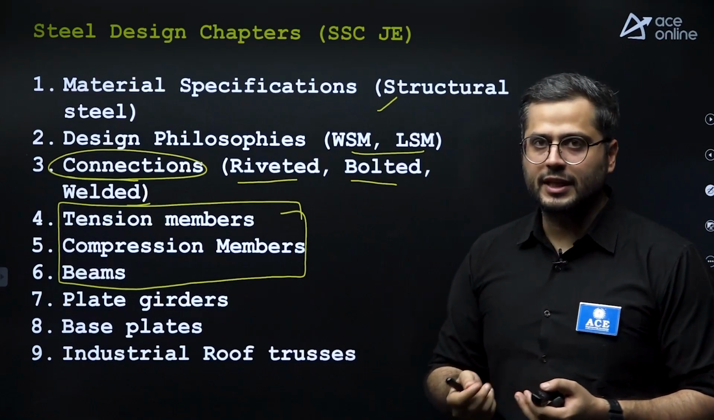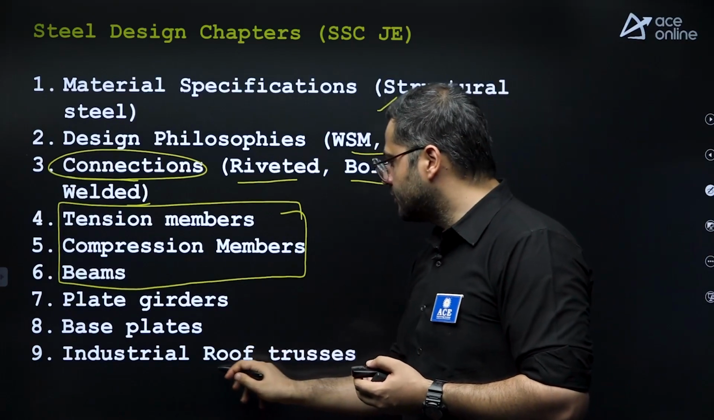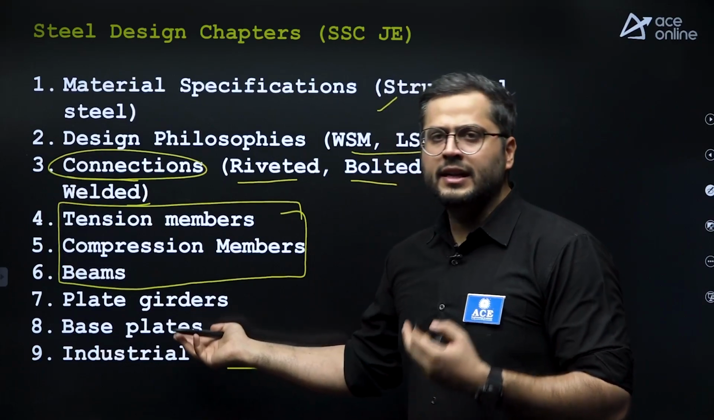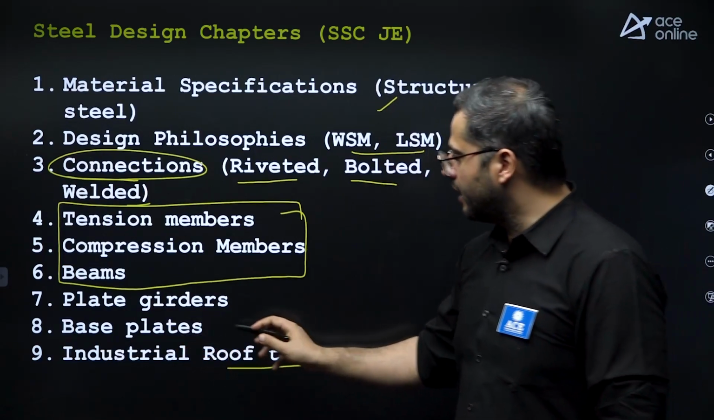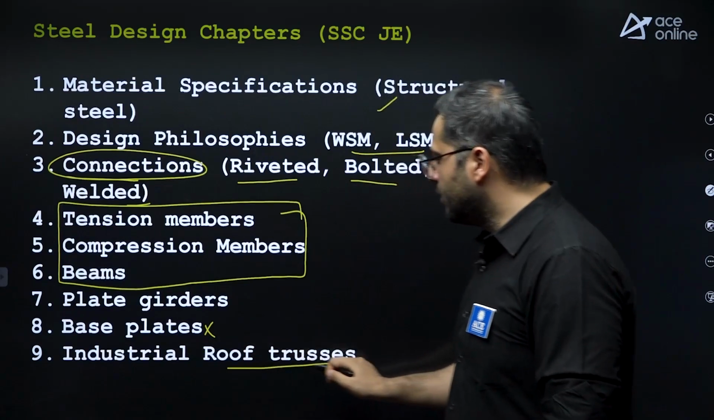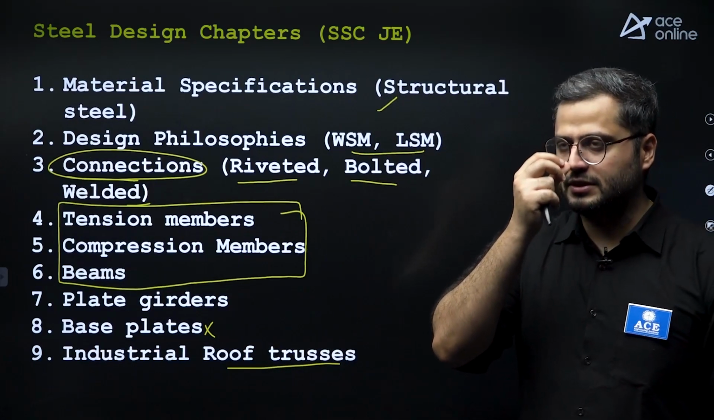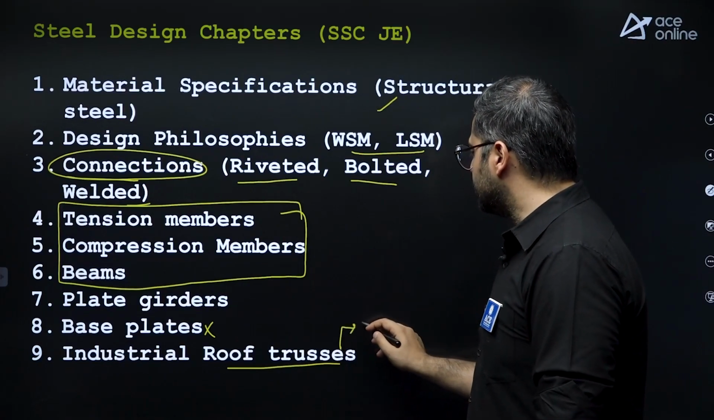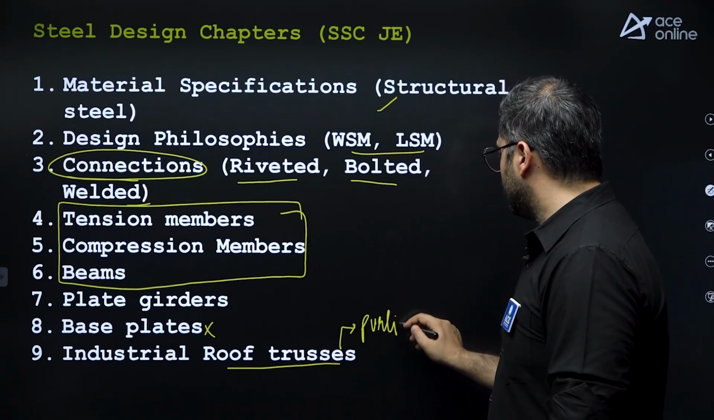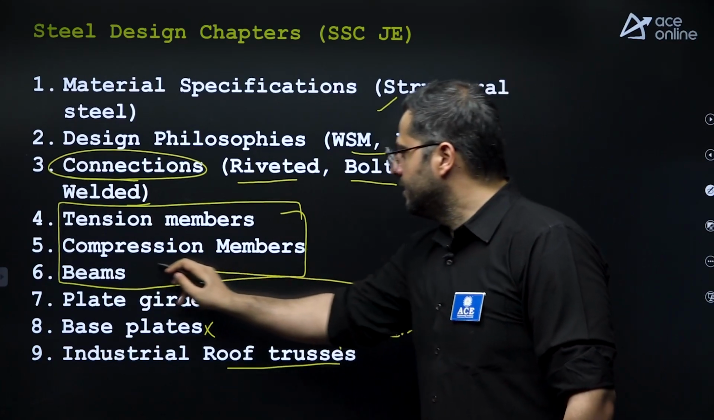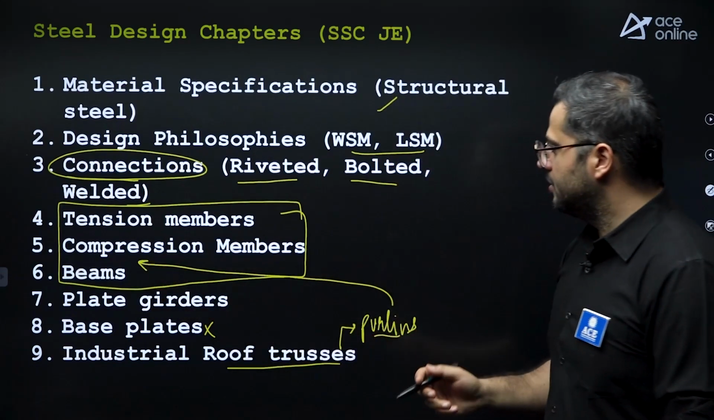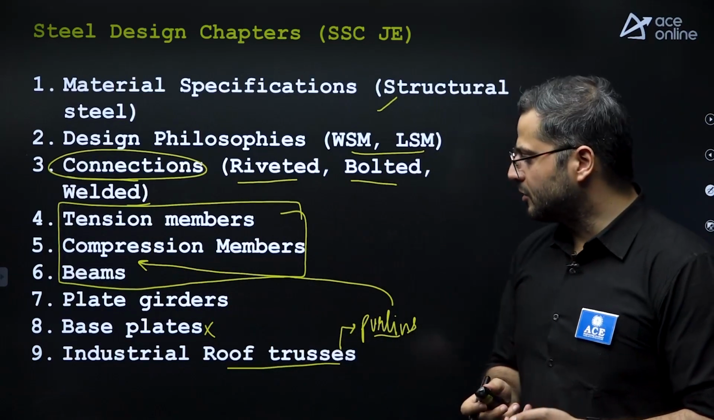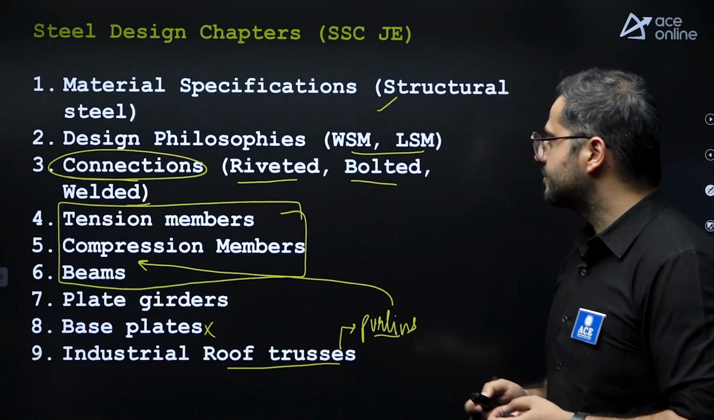So I'll cover those aspects as well. Industrial roof trusses. I guess rarely they have asked from base plates, so you can again ignore base plates. Industrial roof trusses, again, basic questions asked. They have asked mainly from purlins, right? So purlins are actually beams only, kind of beams only. So we'll be covering them in beams only, right? Other than that, very less questions from industrial roof trusses as well.